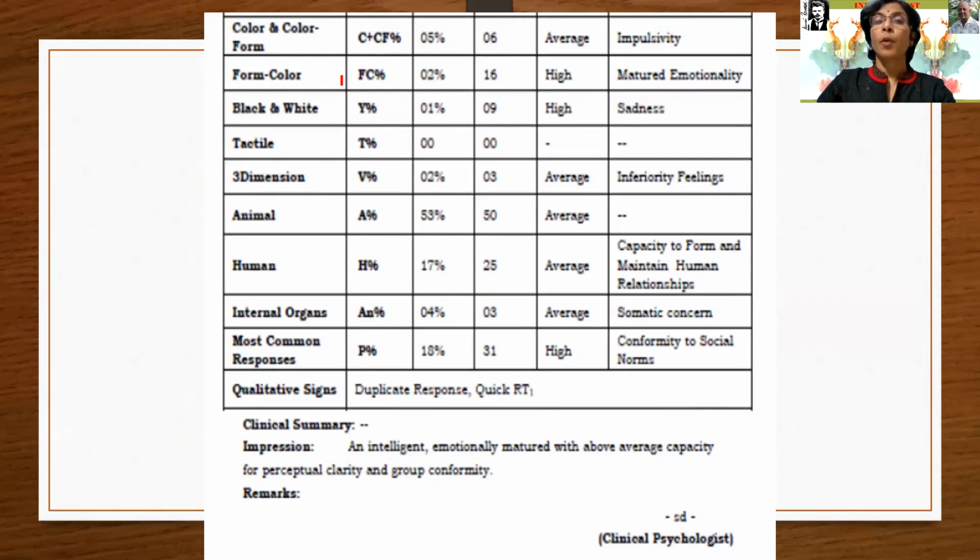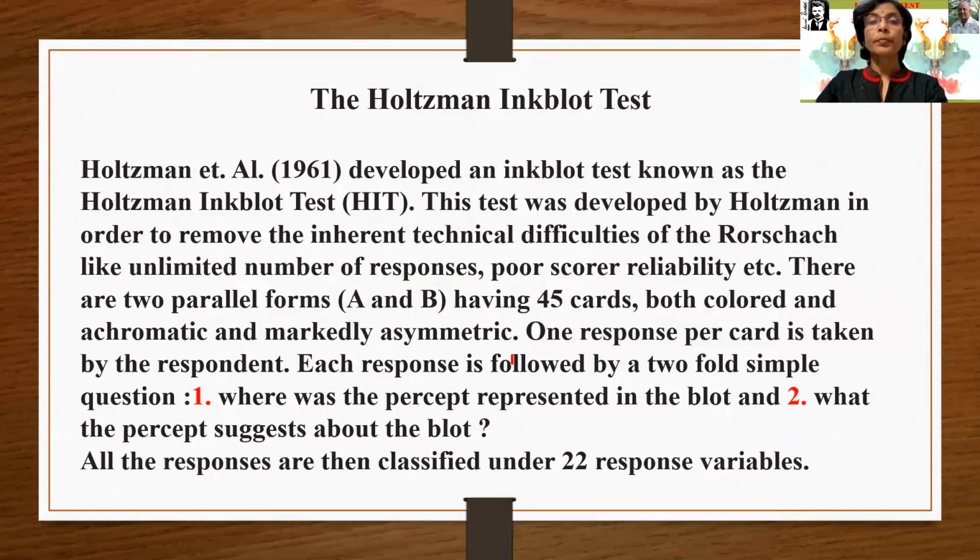Color, form color is the second part of the sheet we have seen earlier. Form color FC, black and white, tactile, then three dimension, everything is given here in that report card.